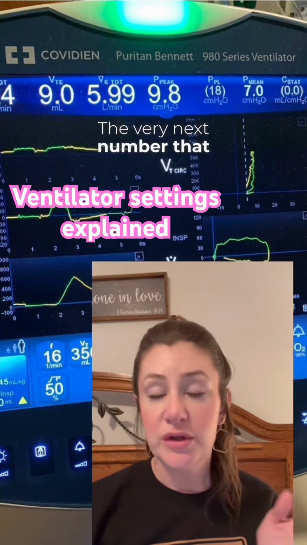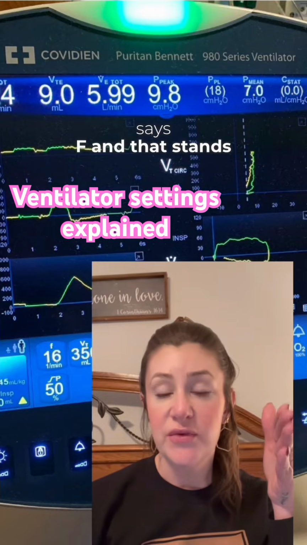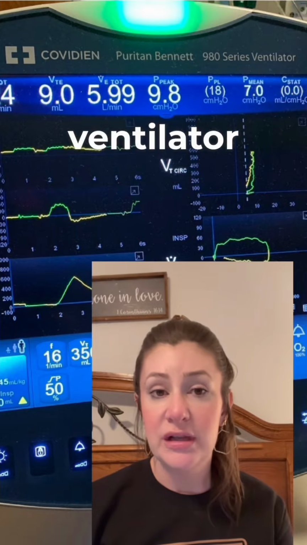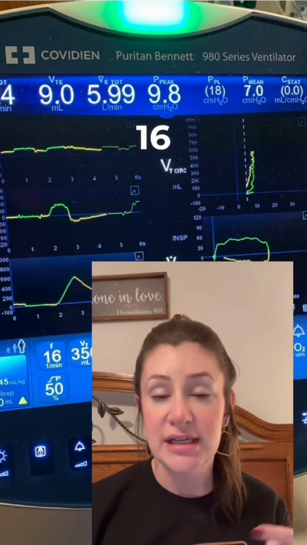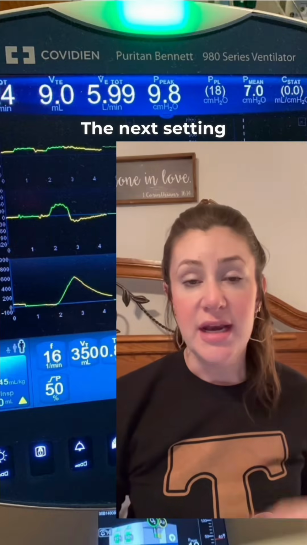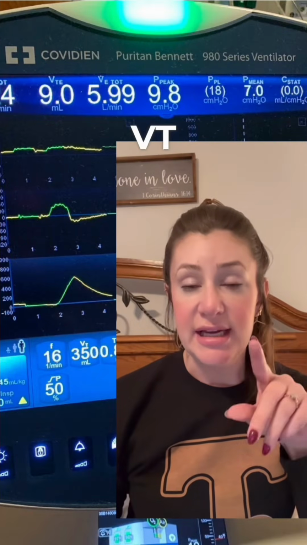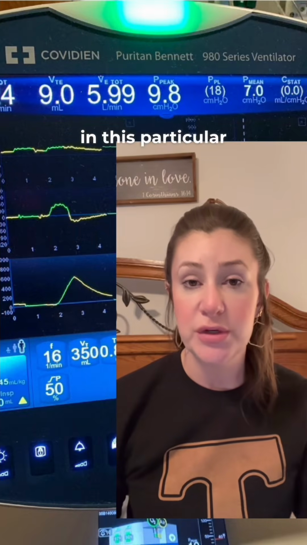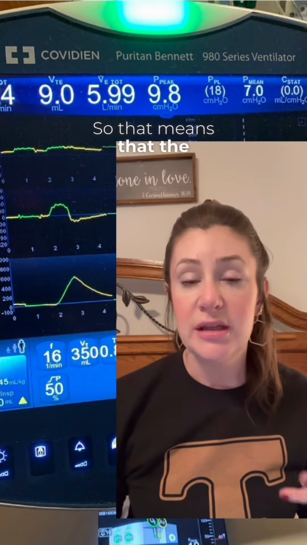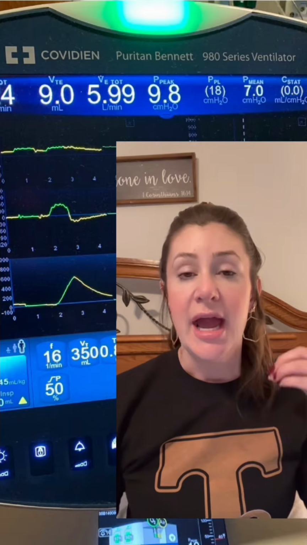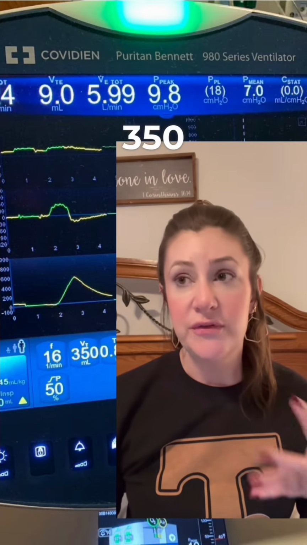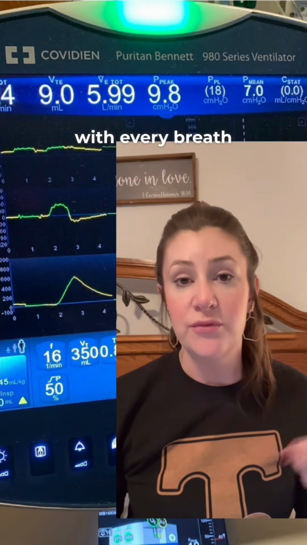The very next number that you're going to see says F, and that stands for frequency, 16. And so that means that the ventilator is programmed to deliver 16 breaths per minute. The next setting is VT, that's tidal volume, and it is set to 350 in this particular ventilator. So that means that the patient is going to be getting a preset amount of volume set to 350 centimeters of water with every breath.